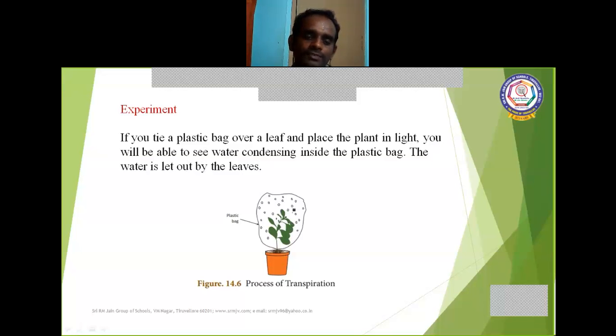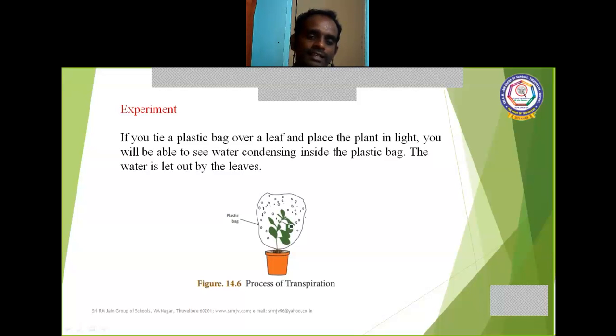See here, small water droplets are condensed on the walls of the polythene bag. That shows transpiration. So the plant lost its water as water vapor.